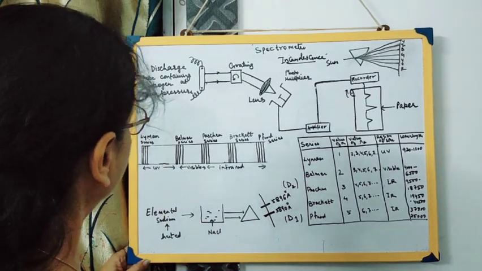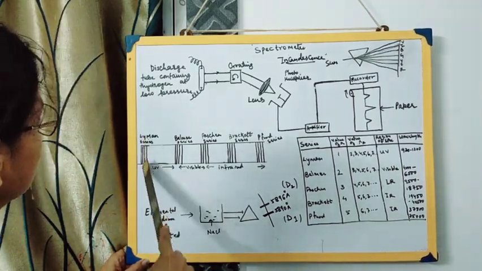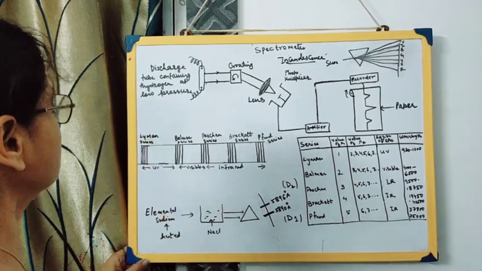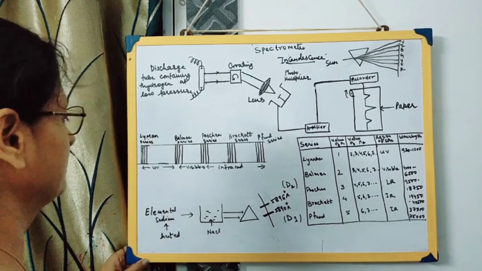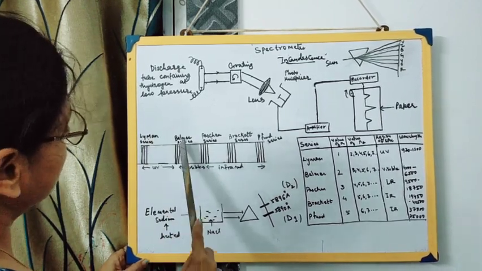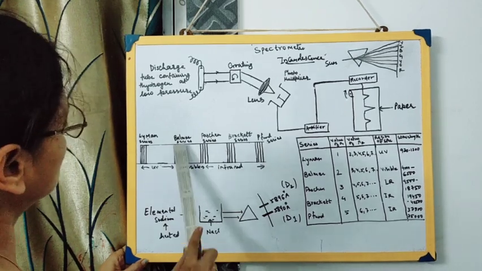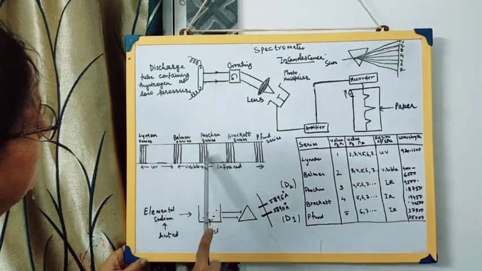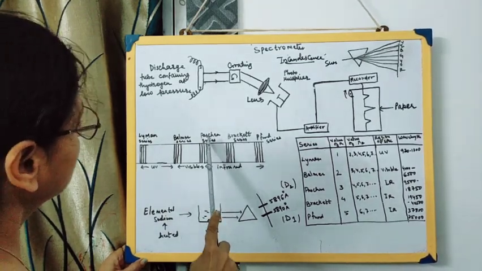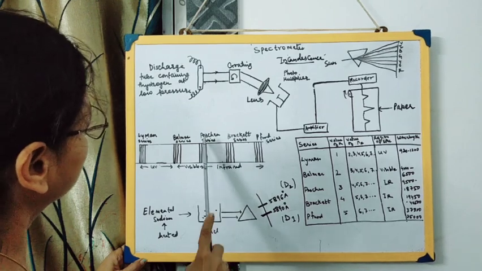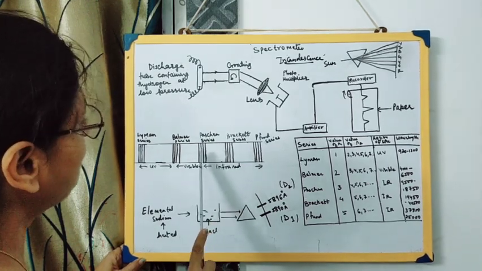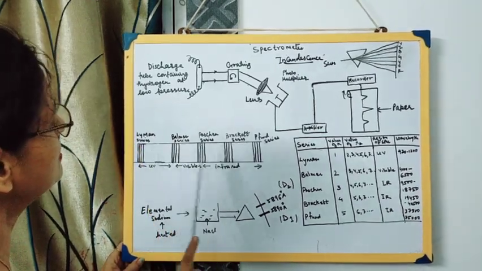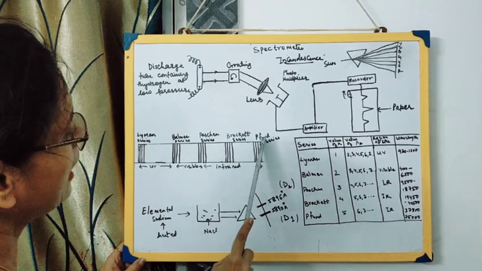Okay, now the lines which are present in the ultraviolet region, various color band lines were present. The series of lines there is called the Lyman series. Then there is a series of bands in the visible region, called the Balmer series. Then the series of lines from here to here, from Paschen to Pfund. These are the different series of lines: the Lyman series, Balmer series, Paschen series, Brackett series and Pfund series.